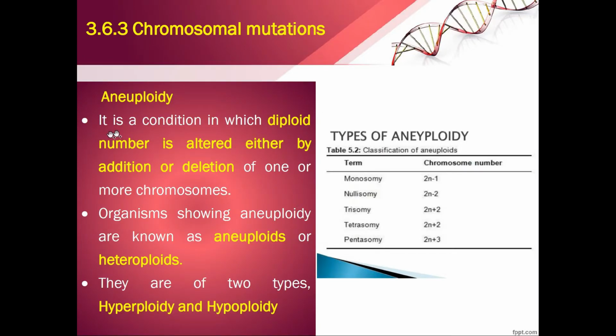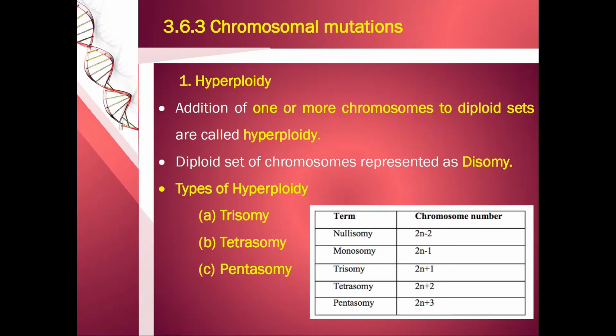Aneuploidy is a condition where the diploid number is altered either by addition or deletion of one or more chromosomes. The diploid set is 2n, and it will be altered by addition, meaning plus 1, or deletion, meaning minus 1. Organisms showing aneuploidy are known as aneuploids or heteroploids, and there are two types of aneuploidy: hyperploidy and hypoploidy.